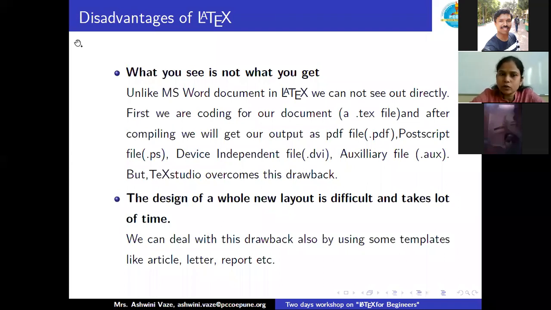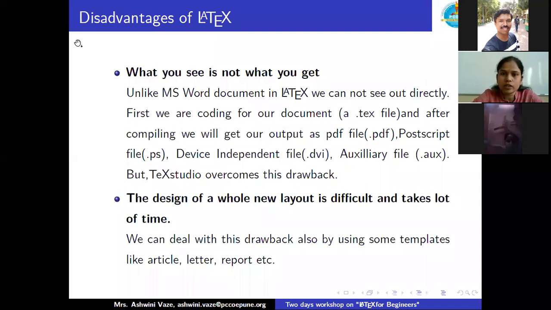But TeXstudio overcomes all of these drawbacks also. While using the TeXstudio environment, it's really very easy to toggle between the two windows. One is an equation editor, you can say, and second is its output in PDF form.